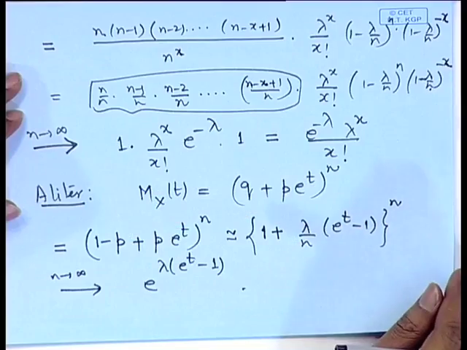So, if we have a certain problem to be solved for a binomial distribution, where n is large, p is small, such that n p converges to a fixed number lambda, then we may make use of the Poisson approximation.